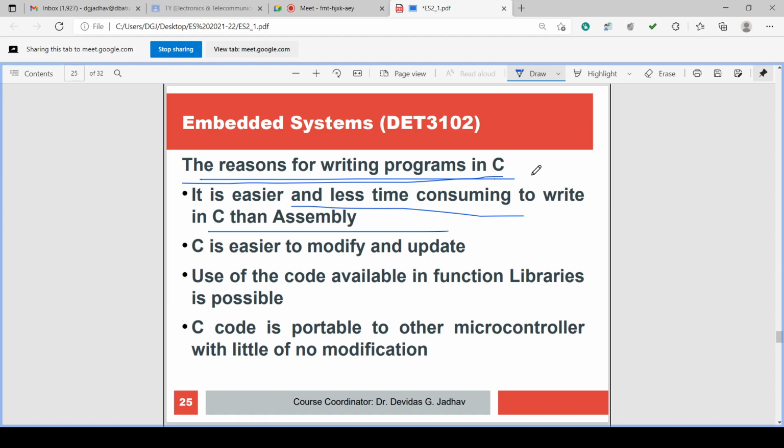While developing the program, to keep track of the various loops, the variables, the program flow, and to debug the program, by tracking that program flow you can understand the working of the program. All these things become very easy in C as compared to assembly. So development of the program becomes easier. Overall, it is easier and less time consuming to write the C program.